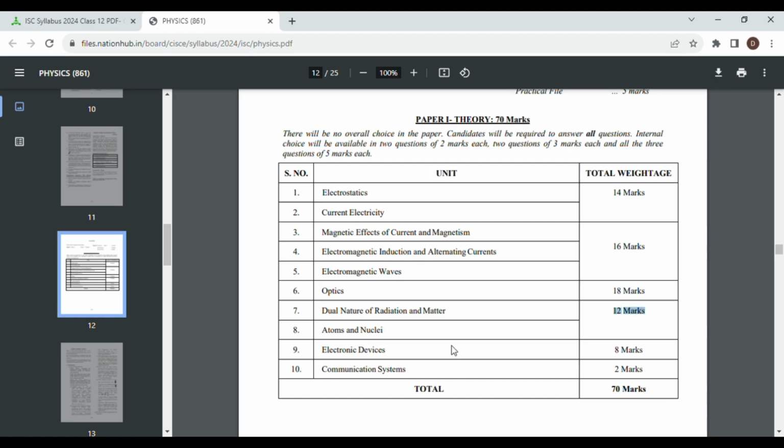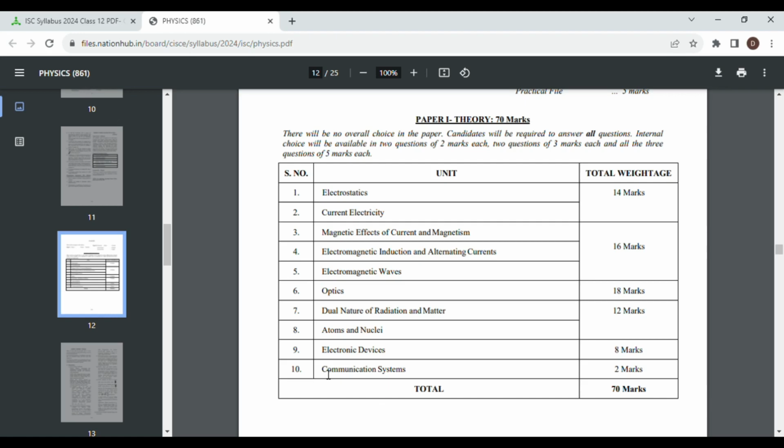Now look, electronic devices is a very small chapter and a very easy chapter. It does not have many numericals. It is a very theoretical chapter. Mainly the questions that are asked from this chapter are diagram based and uses based, and other basic theoretical questions like definitions. Yet look at the weightage, 8 marks. This is huge.